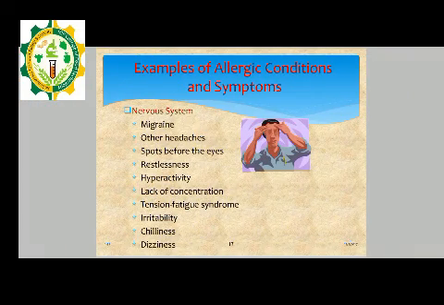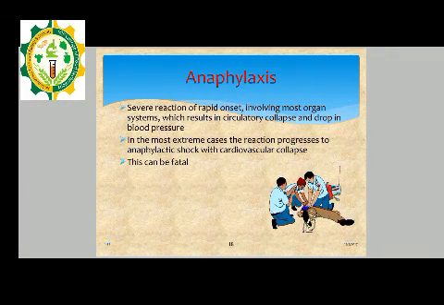Examples of allergic conditions in the nervous system include migraine, other headaches, spots before the eyes, restlessness, hyperactivity, lack of concentration, tension fatigue syndrome, irritability, chilliness, and dizziness. These are all symptoms enclosed inside the nervous system.